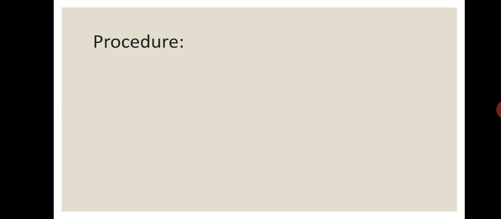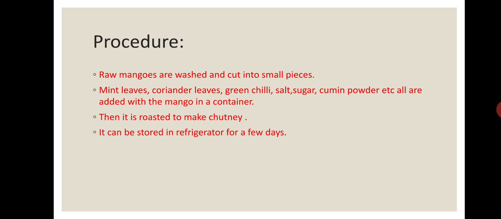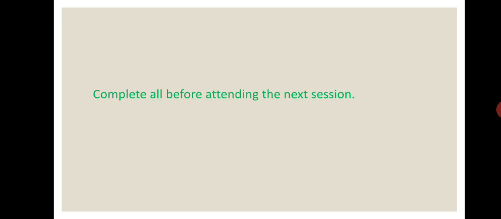Now, what is the procedure? Raw mangoes are washed and cut into small pieces. Mint leaves, coriander leaves, green chili, salt, sugar, cumin powder, etc. are all added with the mango in a container. Then it is roasted to make chutney. It can be stored in the refrigerator for a few days.